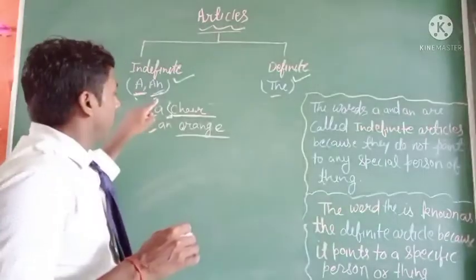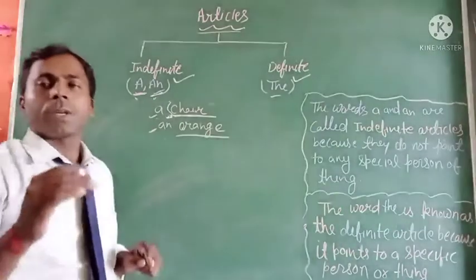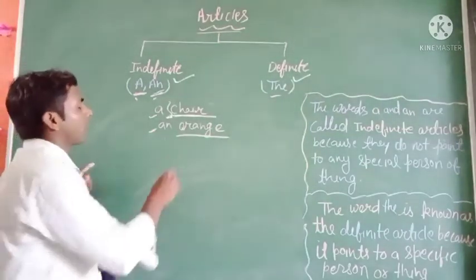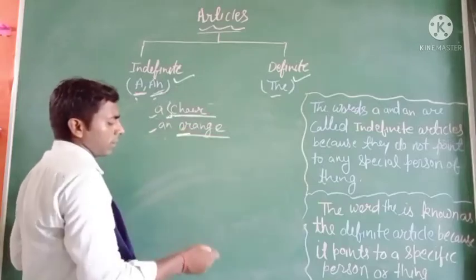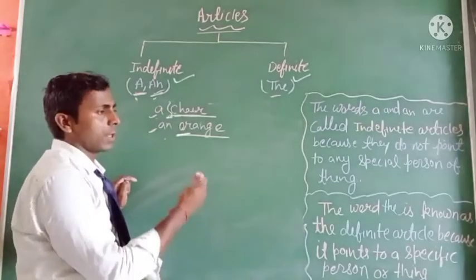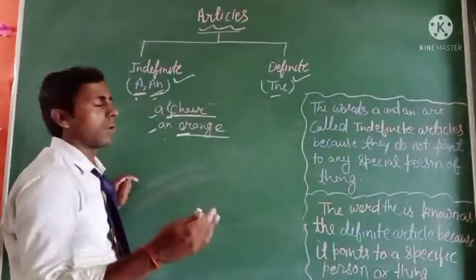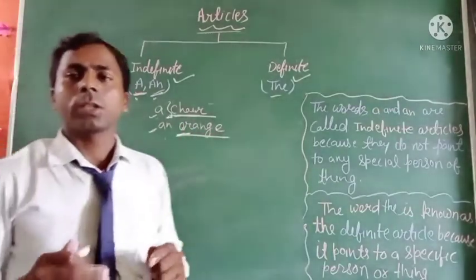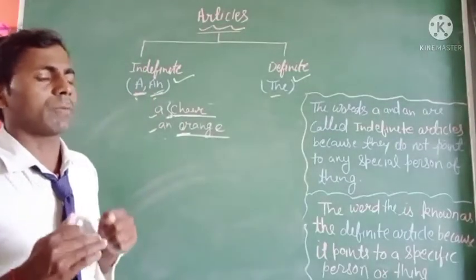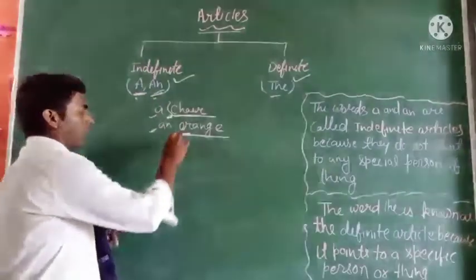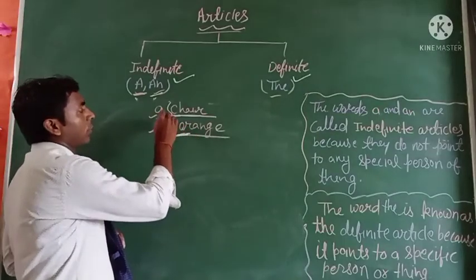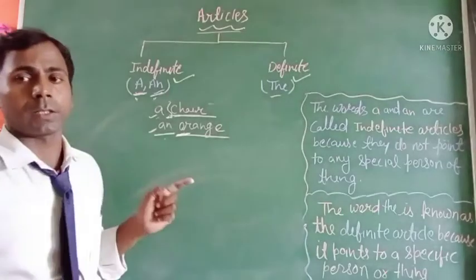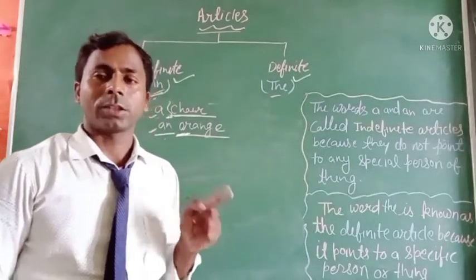And when a noun or countable noun starts with a vowel letter, I told you before that A, E, I, O, U are vowels, so here O is a vowel letter. When the noun starts with a vowel letter, we do not use a. Here you have to use an. That's clear.